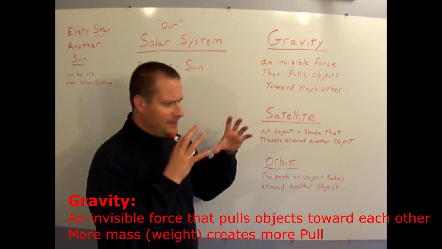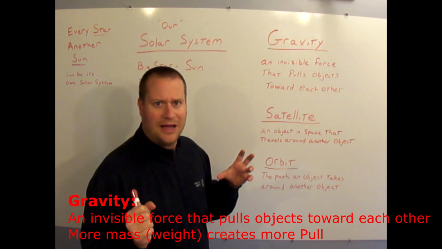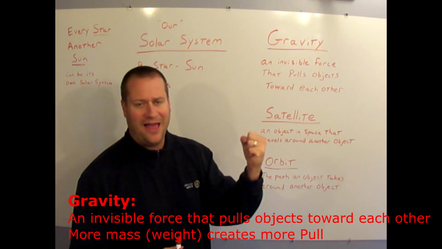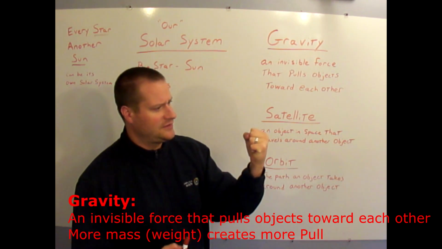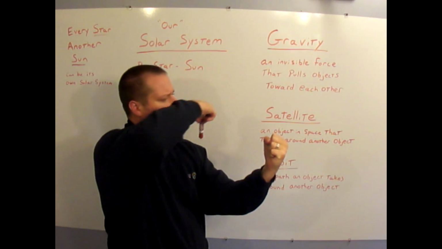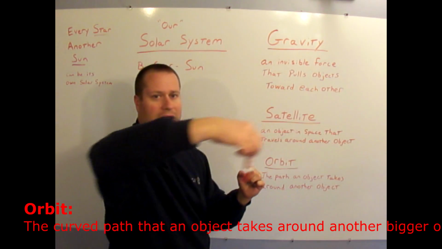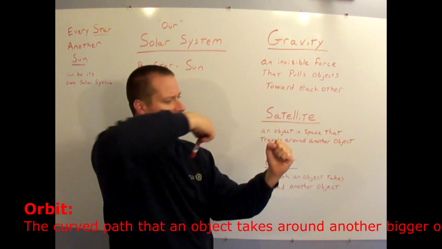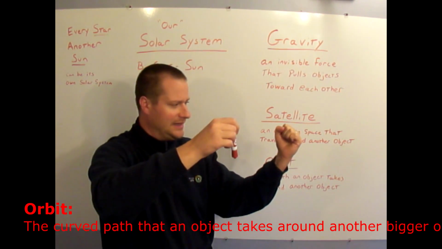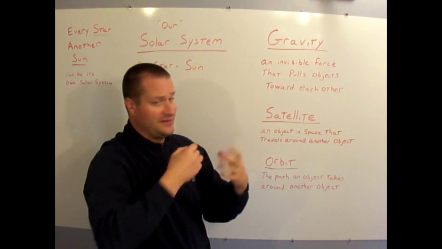Now the way it works is the bigger object, or the object with more mass that's heavier, exerts more pull on the smaller object. So we have, in the middle of our solar system, this big sun that's heavy and hot, and it's really big. And so it pulls a planet like the Earth towards it. And so the Earth stays in what's called an orbit. An orbit is a path, in our case like a big circle or an ellipse, a path of traveling around the sun, and it doesn't fly off because the gravity holds it in place. So the Earth goes around the sun and doesn't fly off because of this invisible force called gravity.